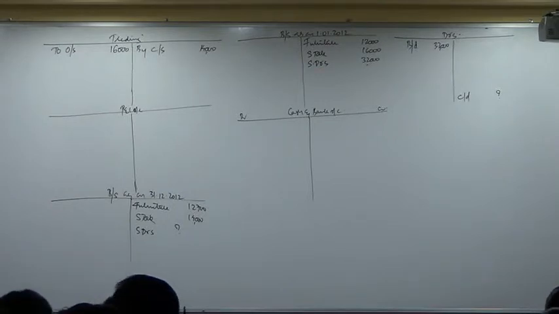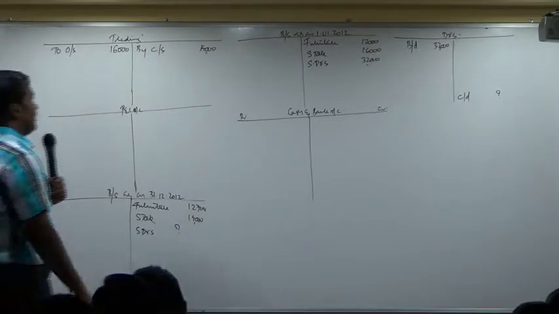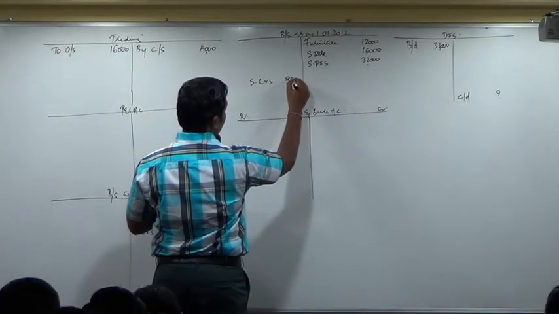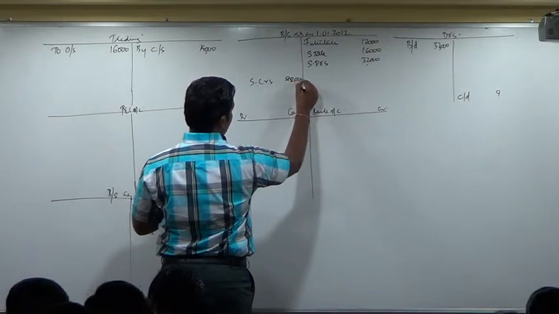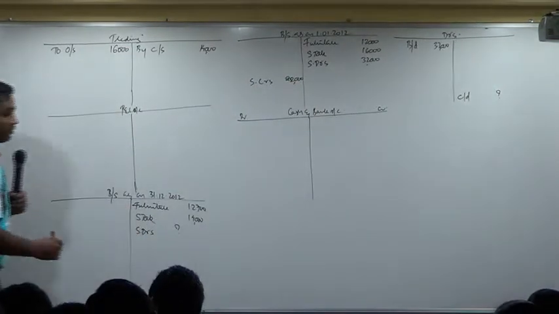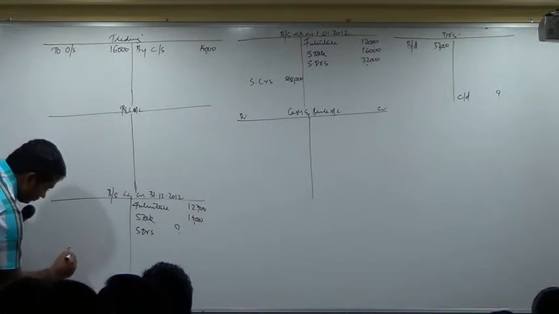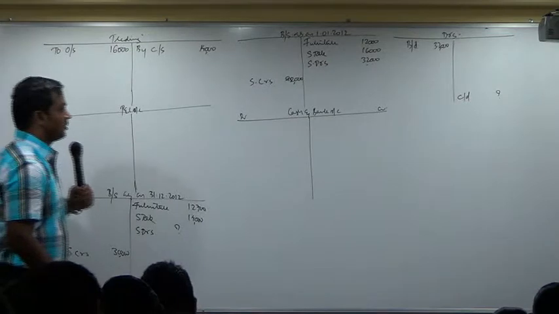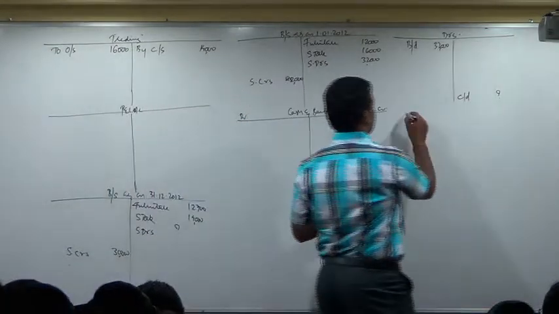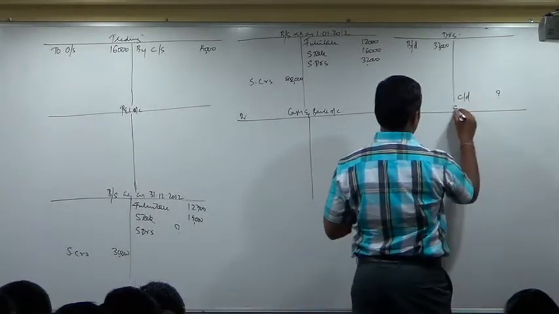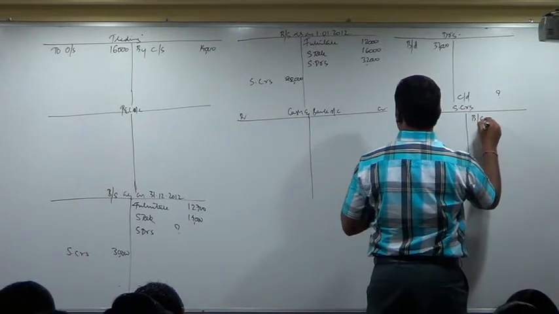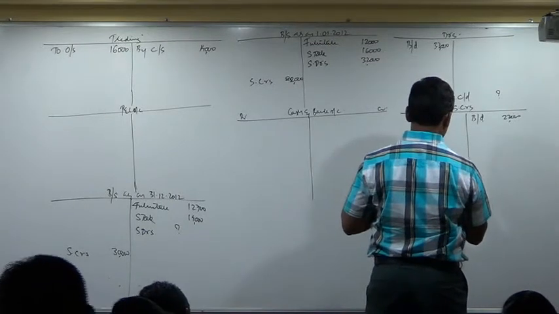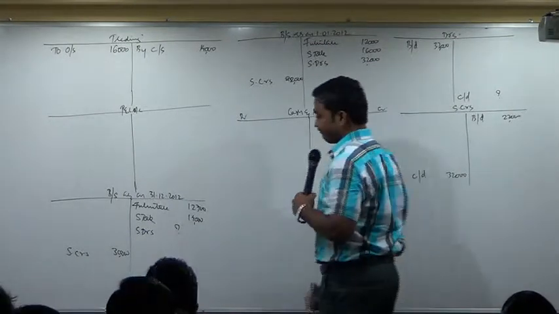Sundry creditors 22,000 and 30,000. Opening sundry creditors, how much? 20,000? 22,000. Closing creditors? Open creditors account. Brought down 22,000. Carried down 32,000.